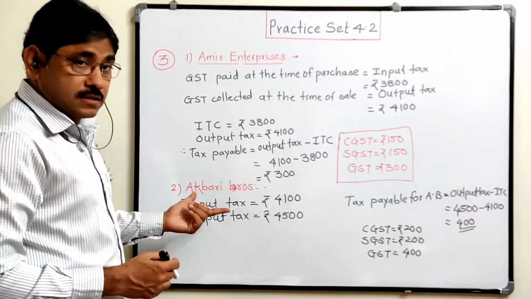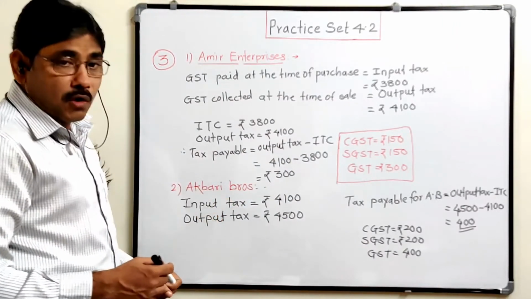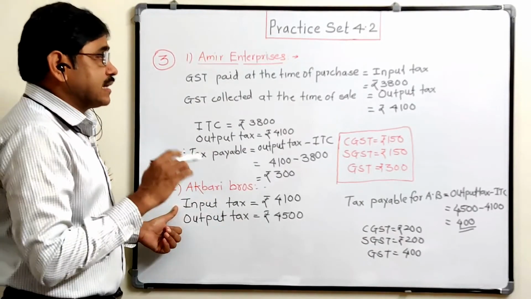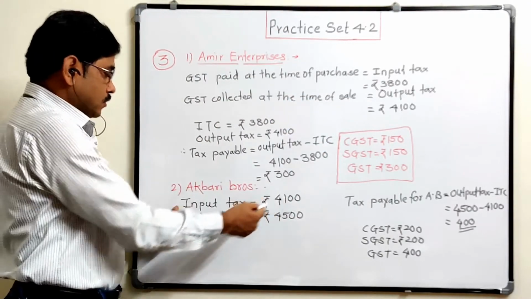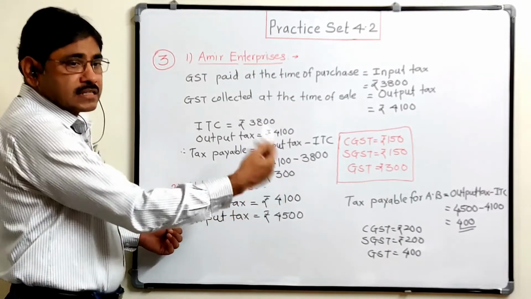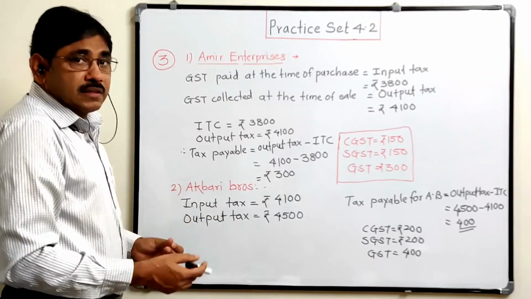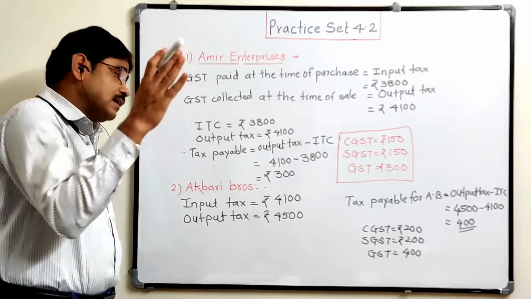Now Akbari Brothers sold this product to Mayank Food Corner. Akbari Brothers paid the tax at the time of purchase, that is this 4100. So this is the input tax or input tax credit for Akbari Brothers. Now output tax: Akbari Brothers sold this product to Mayank Food Corner and Mayank Food Corner paid the tax.